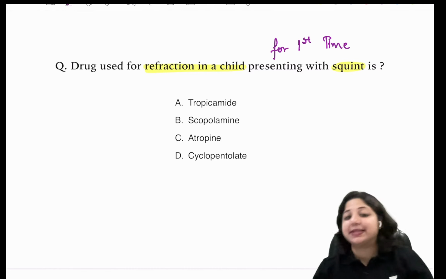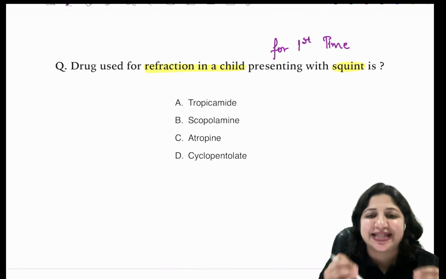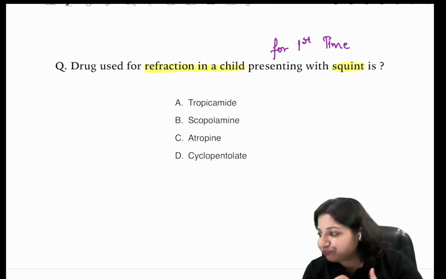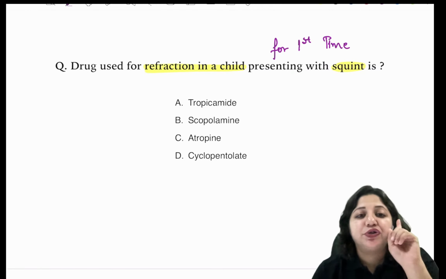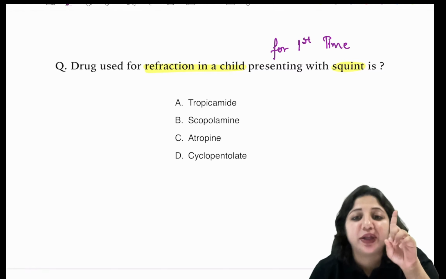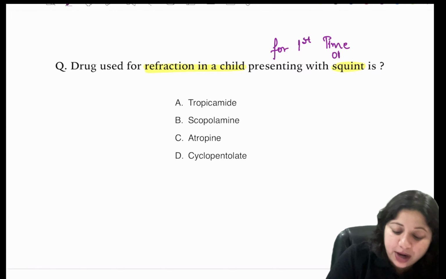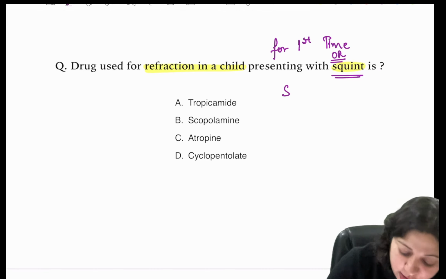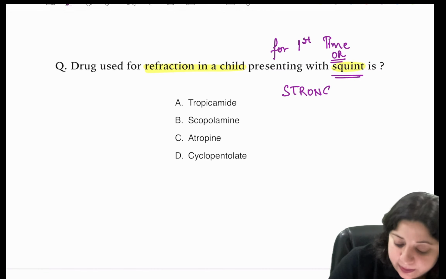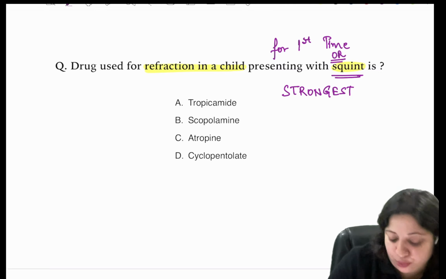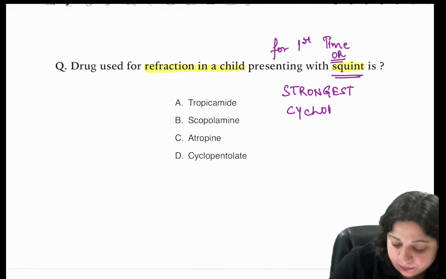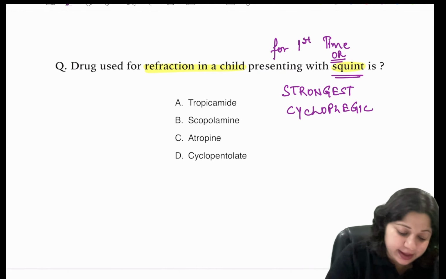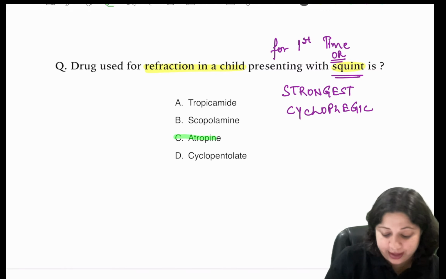I would rather say this. You should know it is the strongest cycloplegic. That is the way I remember it. Okay? So the drug which is used for refraction in a child when you're doing it for the first time, or the drug which is used when the patient has squint, is the one which is the strongest cycloplegic. And what is the answer? The answer, everyone should know, is atropine.